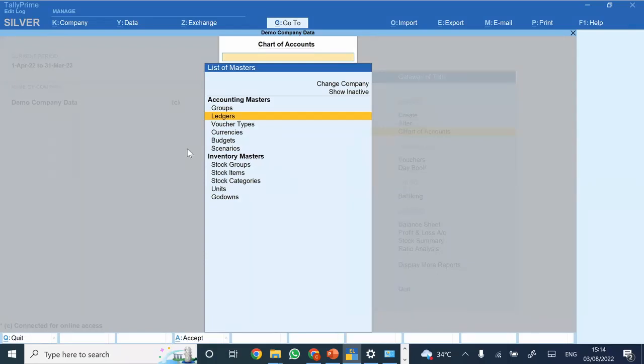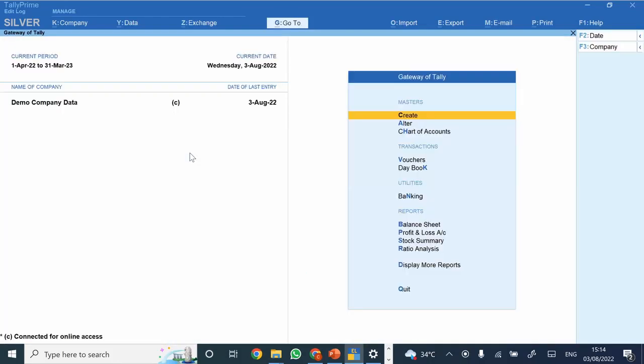However, from the perspective of internal control, you can get the same implemented, be it in the company in which you are working or for your clients if you are practicing CA. So this is one of the really good features that Tally has provided at present. So this was something regarding edit log. In case there are any further questions with respect to the same, you can just ask. Else we are moving to the next topic.